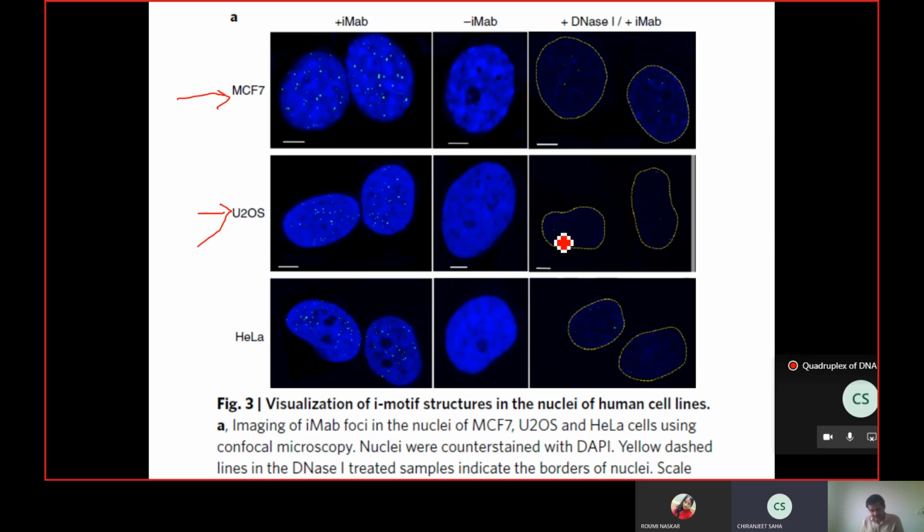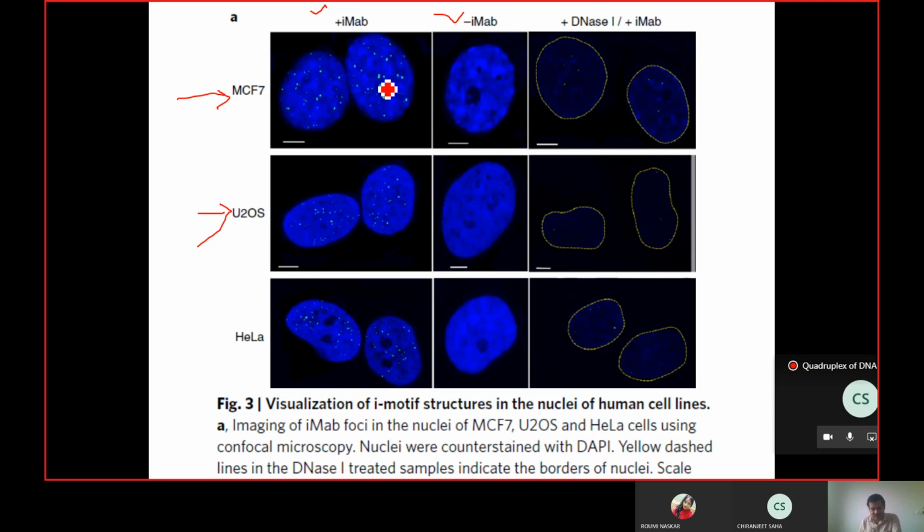Can you repeat it? Okay. So first of all, these two are healthy cells. In one of them, the IMAP reagent was added, and immediately they saw this kind of fluorescent spots in the nucleus. But if the reagent is not added, there are no spots. So one possibility is that they are specifically binding to the iDNA inside the nucleus, the cytosine DNA quadruplex. But one group of people said that actually it is not like that. You have made the dilution of the reagent very poorly, so that the reagent got precipitated inside the nucleus.